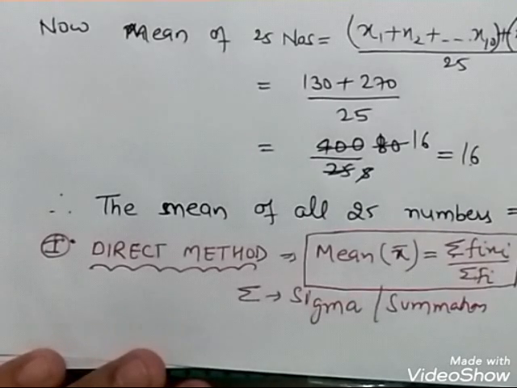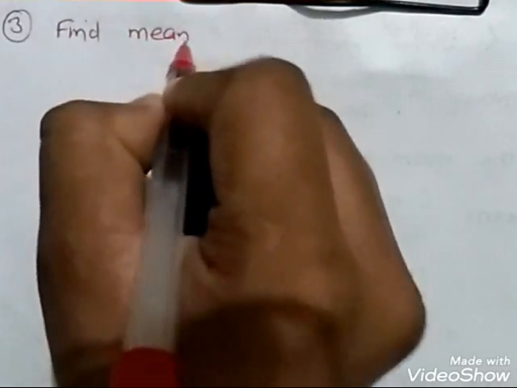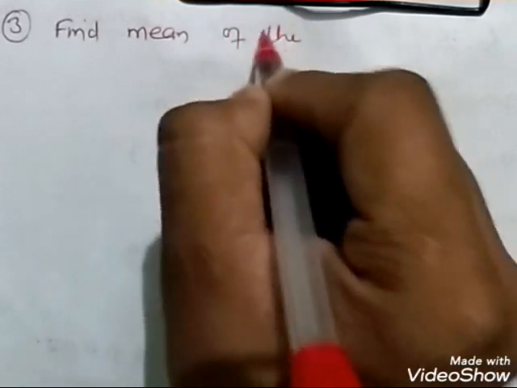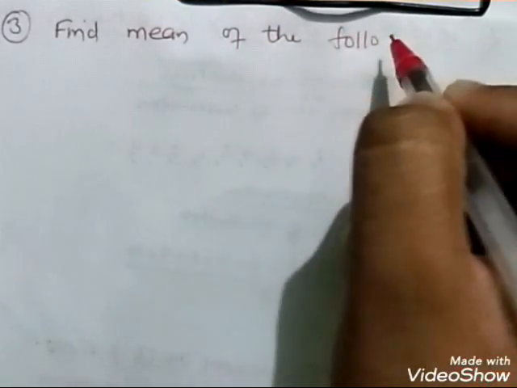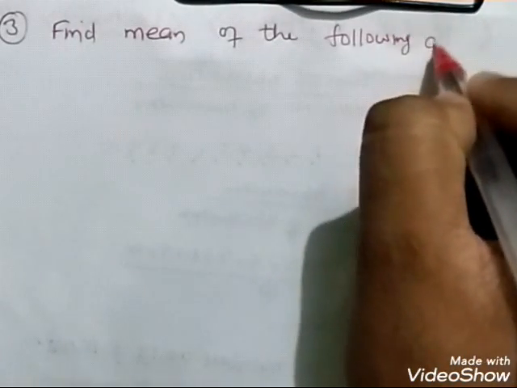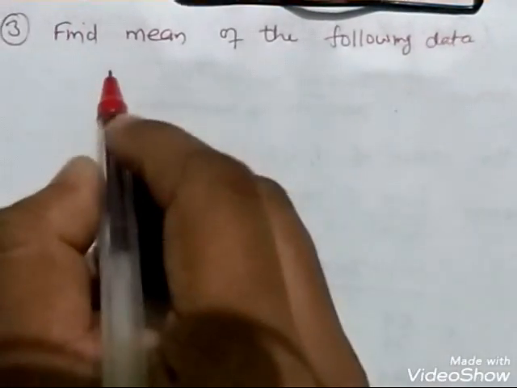Let us start with the next question. Question number 3 says: find the mean of the following data. Data is provided to me.